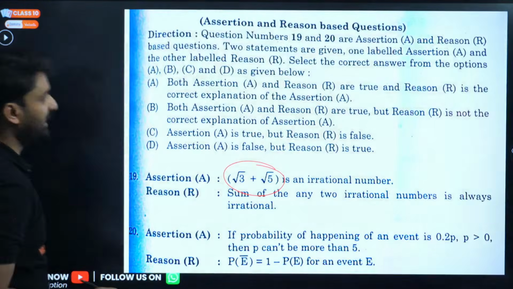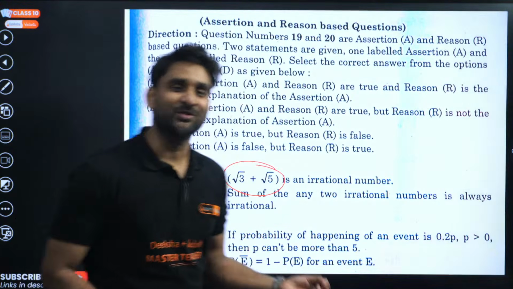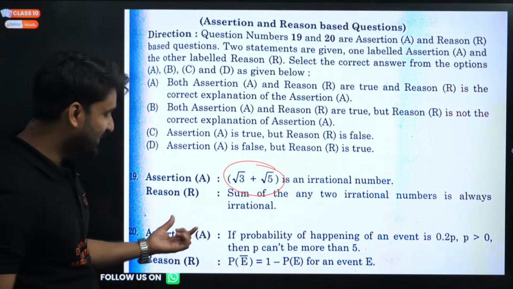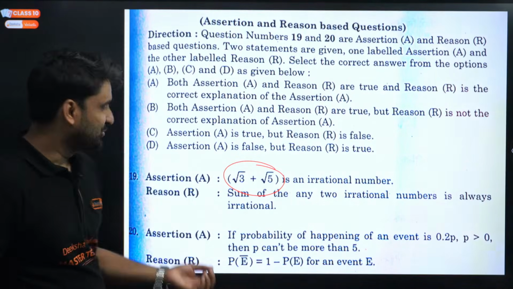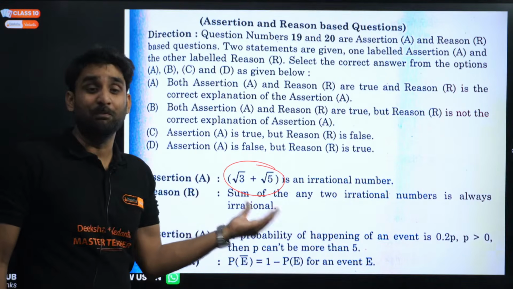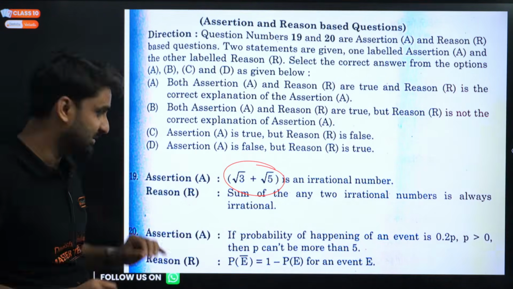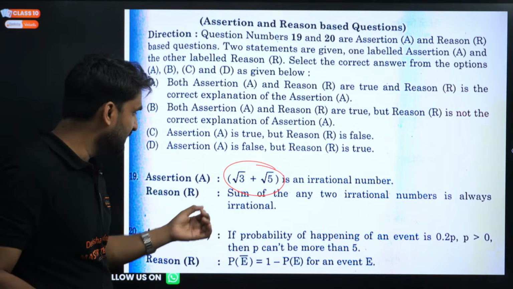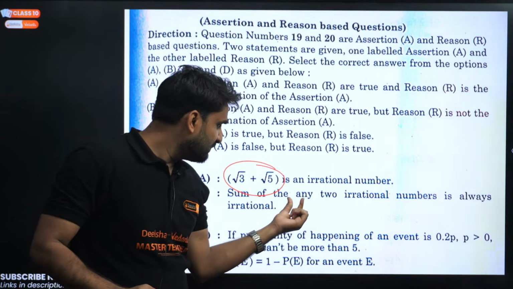Okay, moving to the next question. Question number 18. Oh wow, this question is from the lecture. Root 3 plus root 5 is an irrational number. Of course, we even proved this question yesterday. This is an irrational number, so the assertion is absolutely correct.